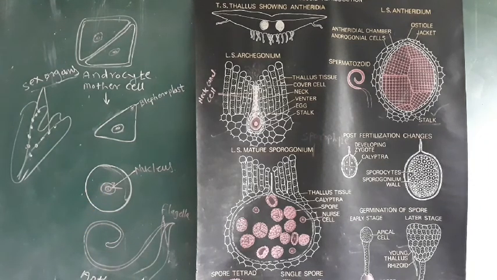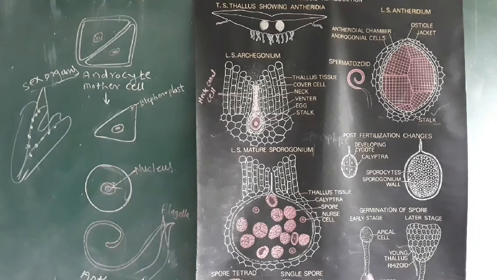Then this blepharoplast elongates and covers about three-fourths of the area of this cell, and soon the nucleus which is present on the inner side appears as a crescent shaped structure, and the androcyte becomes spherical in shape.